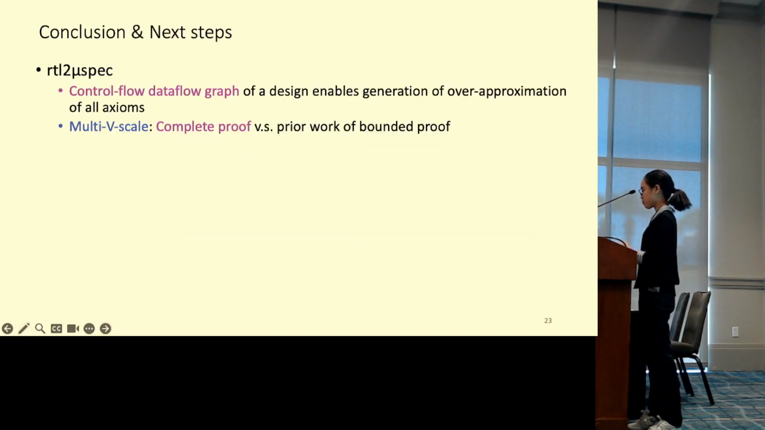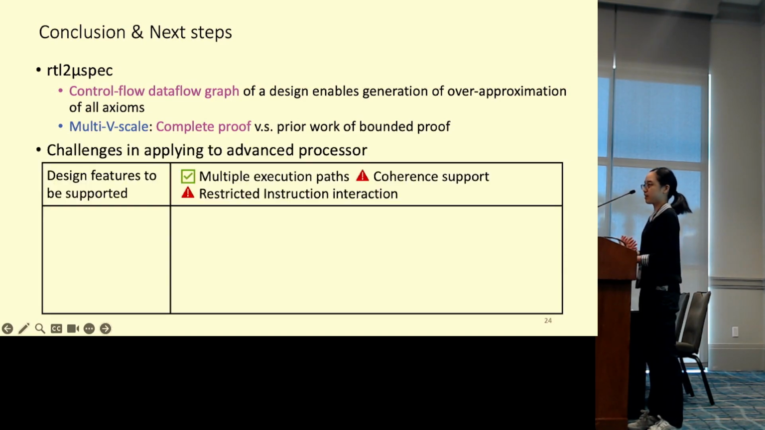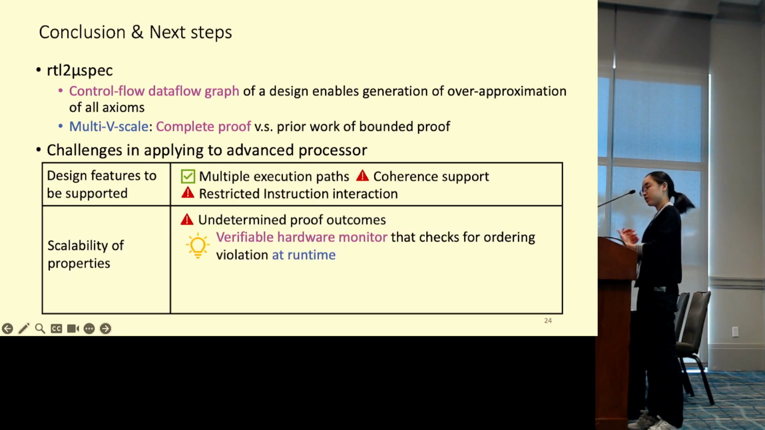So in conclusion, our pilot of RTO to Mixedback is the first to synthesize a Mixedback model from RTL for efficient memory consistency verification. However, it can only be applied to simple processors, and we have two directions to improve upon. On one hand, we need more support for various features and instructions exhibiting multiple execution behaviors. On the other hand, there is the scalability of the property checking, as RTO to Mixedback depends on the evaluation of SVA properties. The major issue is undetermined proof outcomes, which we propose a verifiable hardware monitor to address at runtime.